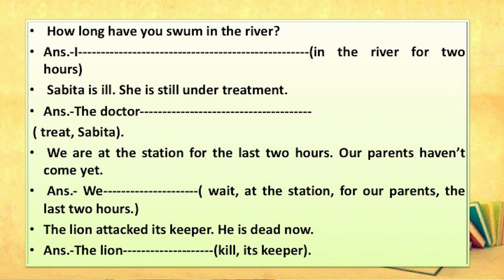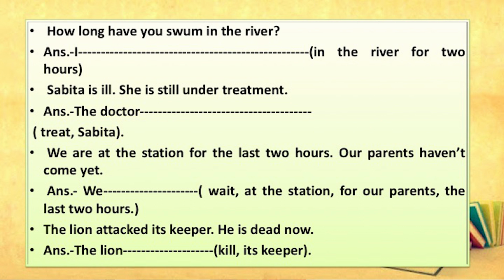Next one, how long have you swum in the river? Swim, swam, swum. Swum is the third form, en form of the verb swim. The question sentence carries perfective aspect and the answer sentence also requires the same. I have swum in the river for 2 hours.